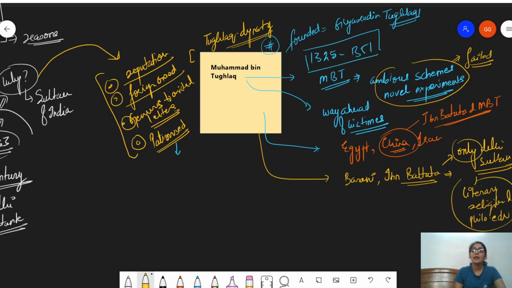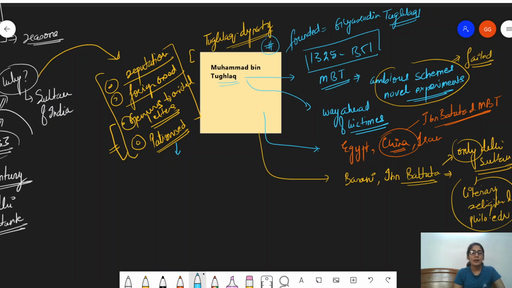He's the only Delhi Sultan who received such an education, and as a result you can now better understand this patronized point, right? So this is the bit about Muhammad bin Tughlaq. I'm not going to go into the details of it. This amount of information is going to help you understand the nature of Muhammad bin Tughlaq, why he patronized a number of artists, and what made Ibn Battuta come to India. So these points basically made him come to India.